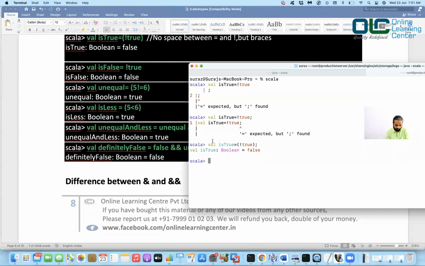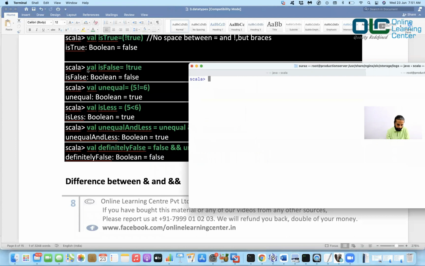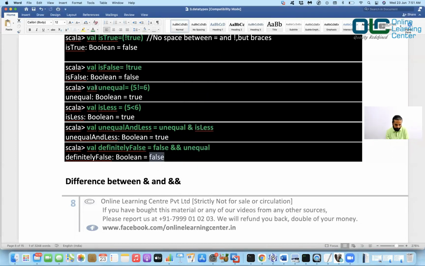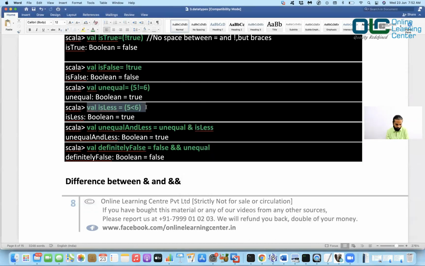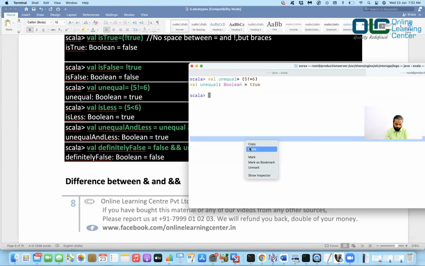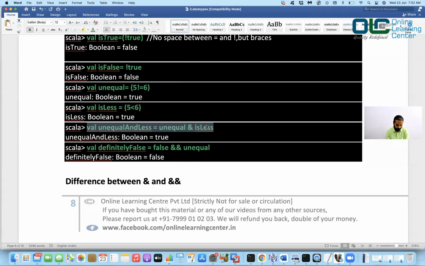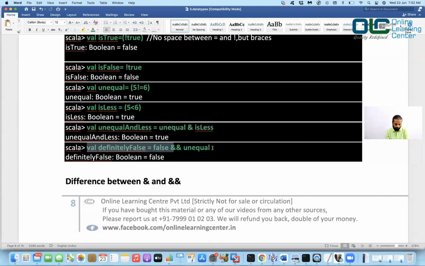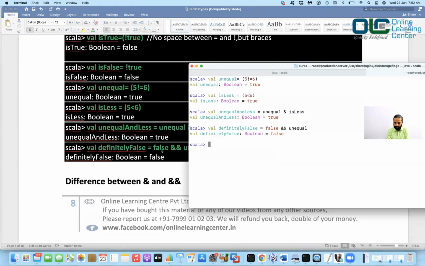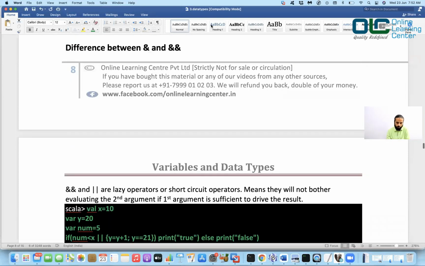So let's do this. All right, so we have done till here, right? And then this is okay. I'll just skip that, but then let me do this. It's all simple and easy, right? So just paste well unequal is equal to 5 is not equal to 6, true. Yes. And then it would also give you true because it's a boolean. And then this should give you true because this is true and this is true. And if one of the conditions is false, then it should give you false, right? So that's how it works. Okay. Now let's talk about the next topic.